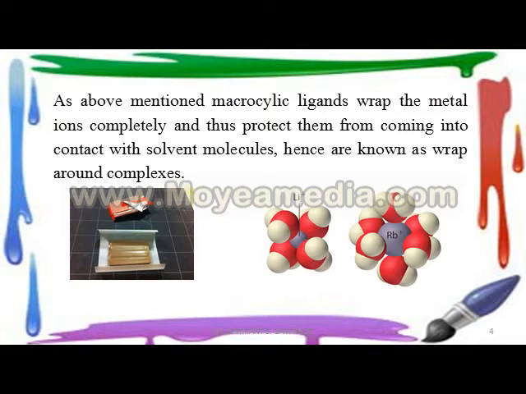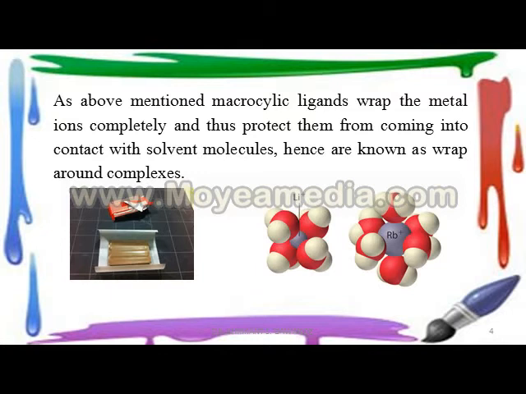Just like a chocolate is wrapped by a silver or golden foil to protect it from the environment, macrocyclic ligands wrap the metal ion completely and protect it from coming into contact with the solvent molecules.